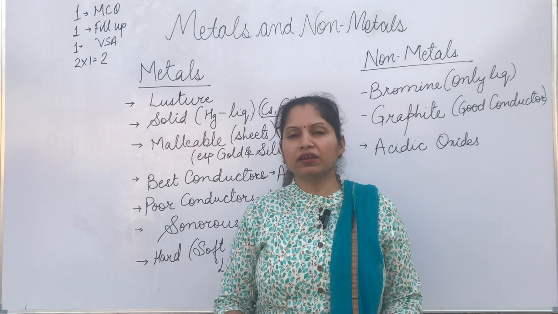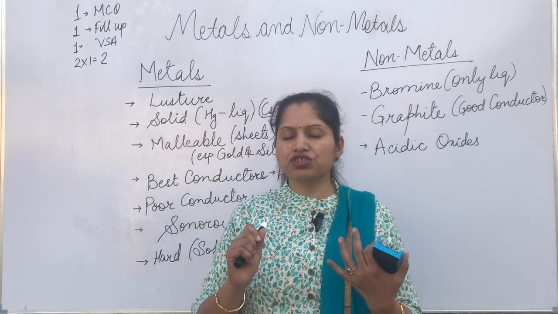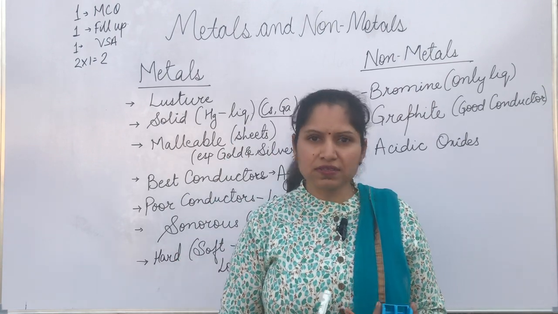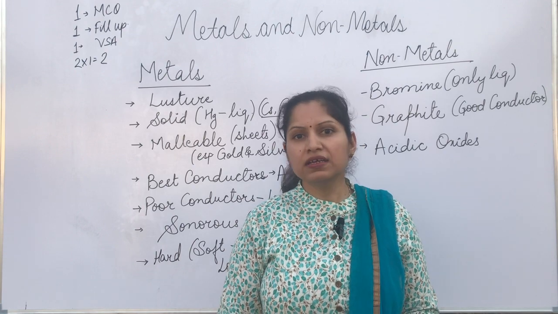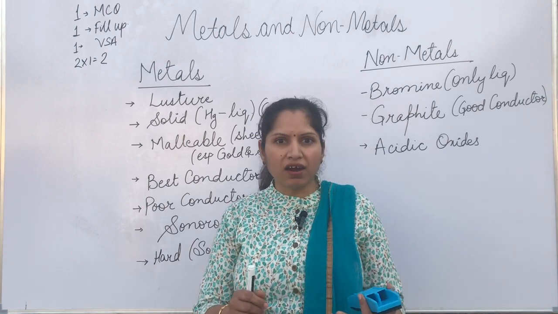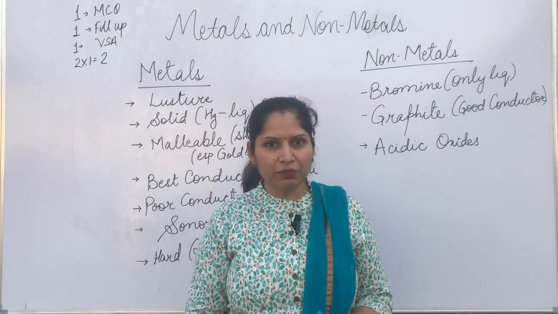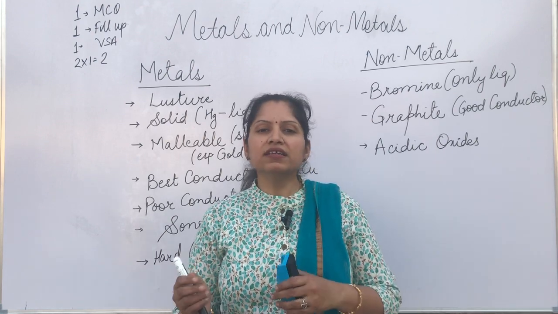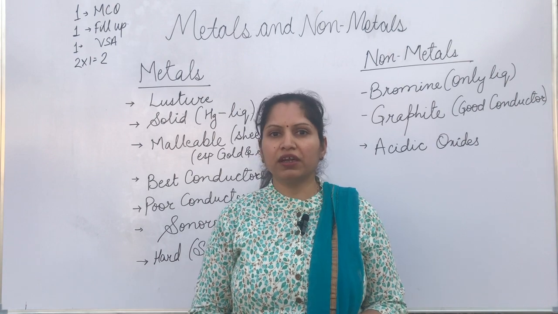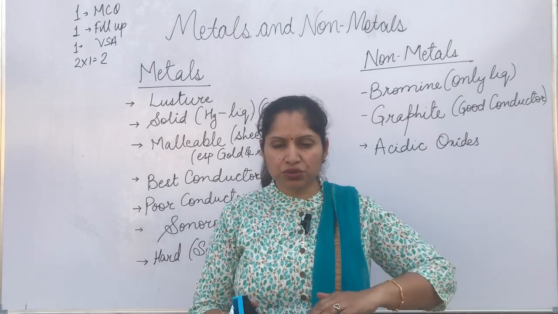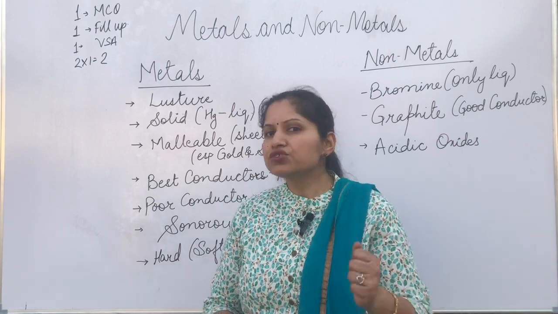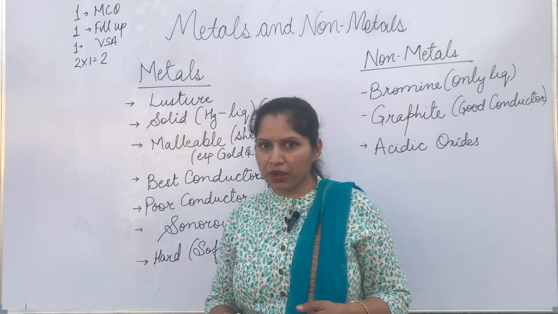Metals, as you know, are usually lustrous, they have a shine, they are sonorous. That is why they are used to make bells. They are hard, they are solid. They usually have a high melting point and high boiling point. This is the general characteristic feature of metals. And non-metals are usually opposite to all that. But let's see that one by one.